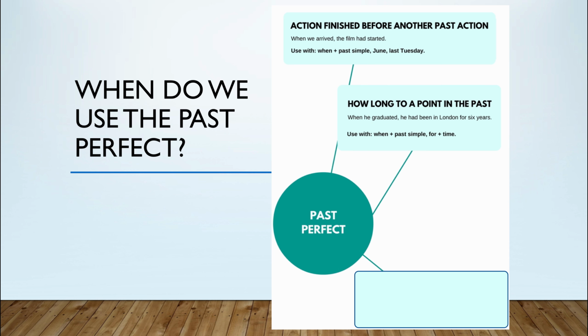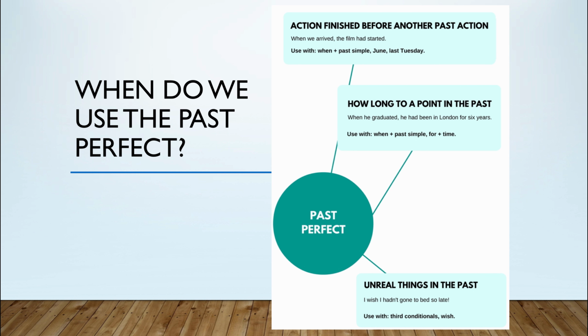So we use the past perfect with a when sentence containing the past simple, and then an expression of time starting with for. The third possibility is to use the past perfect in order to express unreal things in the past. We call it the third conditional, using the verb to wish. I wish I hadn't gone to bed so late. Le wish qui se trouve dans cette phrase, c'est donc le wish de l'irréel, pour exprimer le regret. Si seulement, I wish, si seulement, je n'avais pas été au lit si tard.